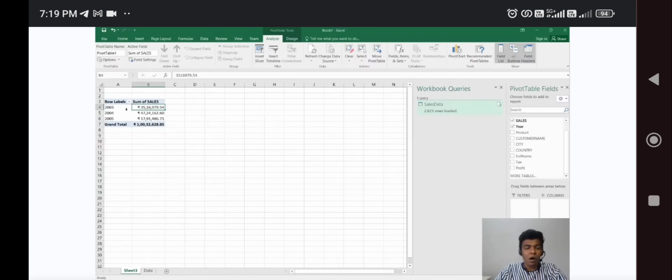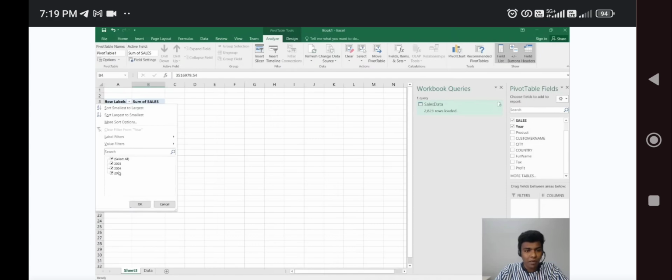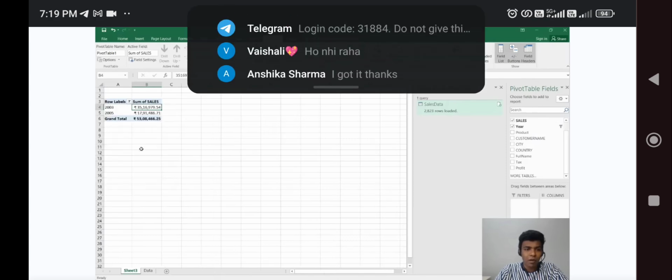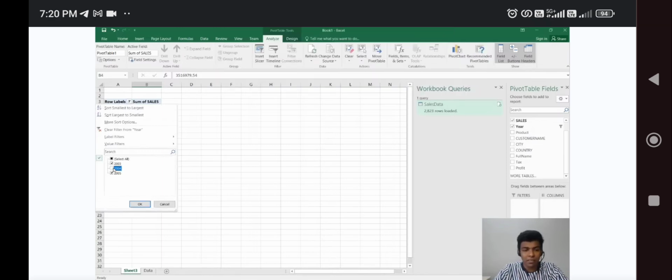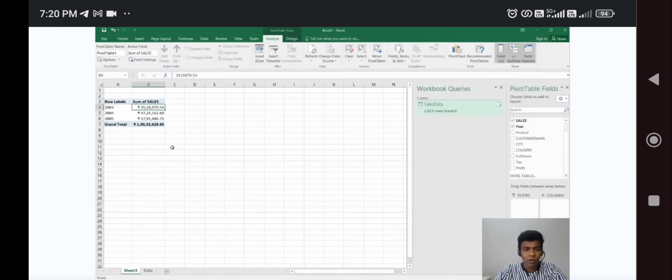Even though there is another option, here there is already a filter. The automatic filter is here. If you want to look for only the 2004 year, what is the sales? You can put that and uncheck the others, like if I need to obtain only 2003 and 2005, you just click OK, and you will get the data for only 2003 and 2005. Or else you can export the data, like a sales report. So 2004, we got this.